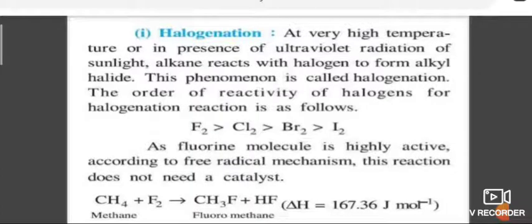Fluorination is a violent process which is difficult to control, so it is carried out in the dark, whereas during iodination the presence of oxidizing agents such as HIO3 or HNO3 is necessary, and the reaction is very slow and reversible.